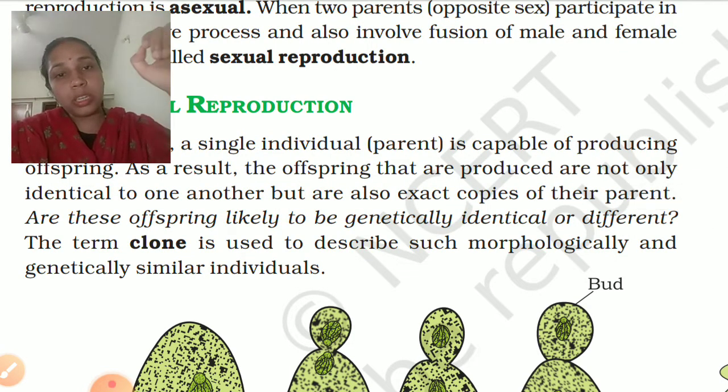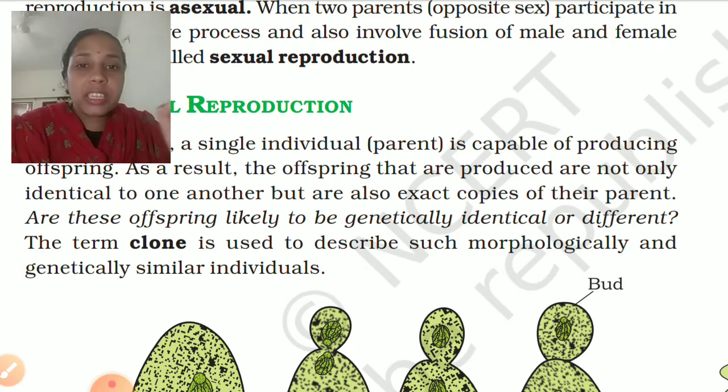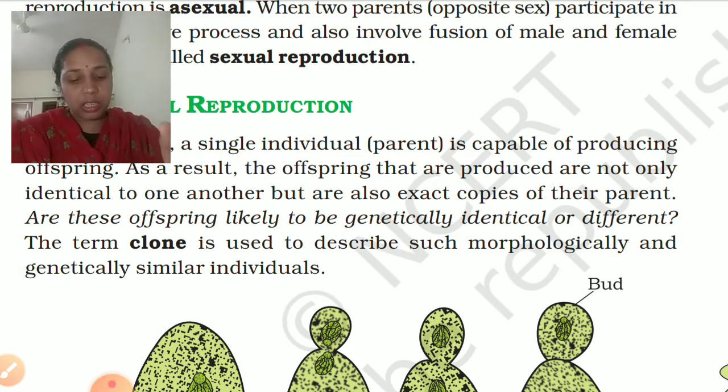Because they are exactly similar in structure and function, or we can say morphologically and genetically similar to their parents. So they are known as clones, and clones are produced in asexual reproduction.